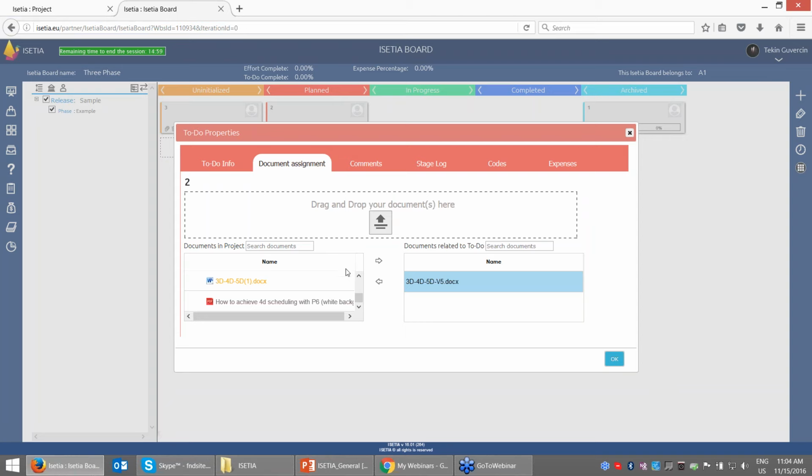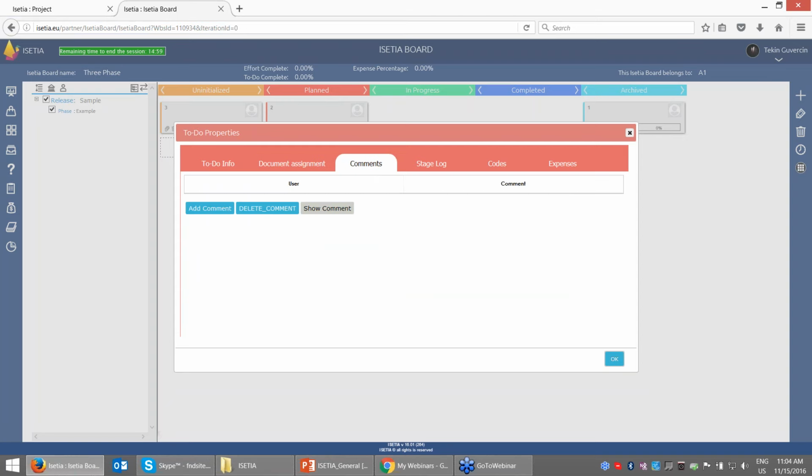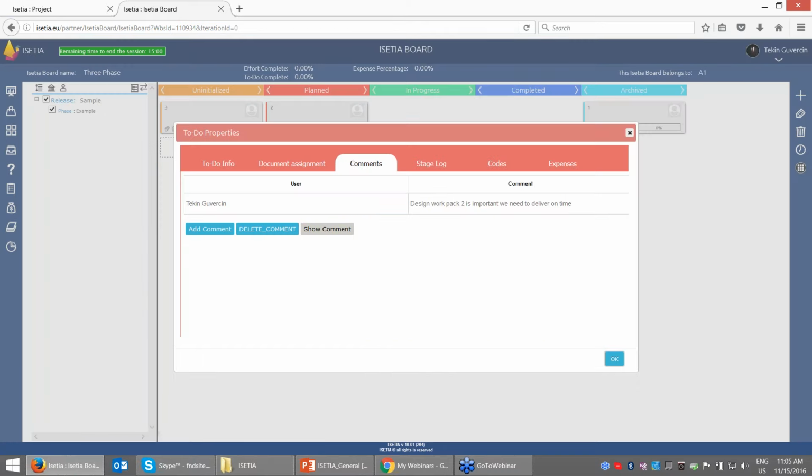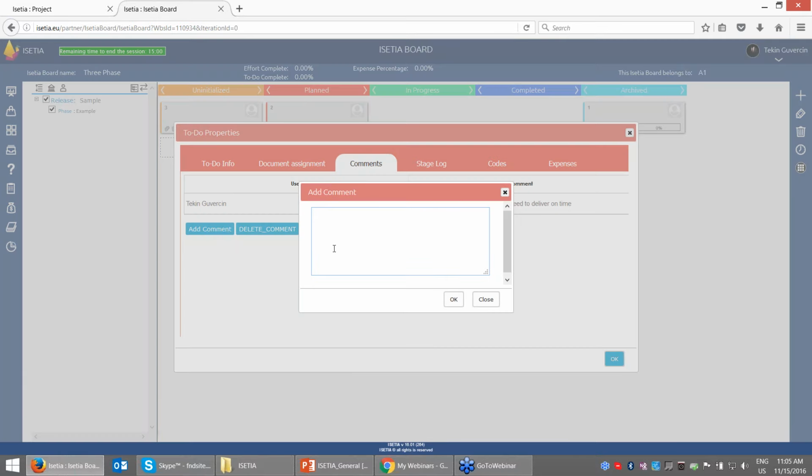Yes, the answer is yes. You can see that I attached the document. I can edit the comments, and we can also say, "Design work pack 2 is important and we need to deliver on time," so that I can also edit my comments. And another comment we can also edit, which is that